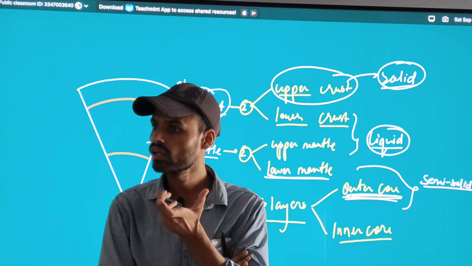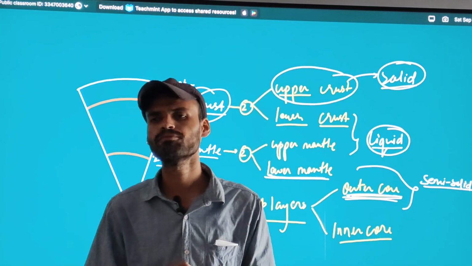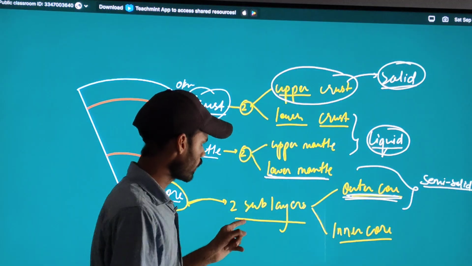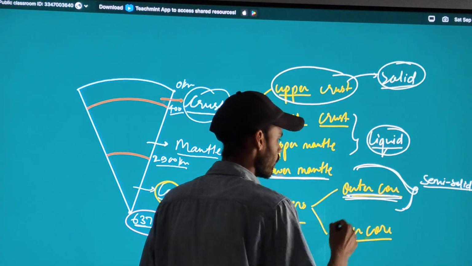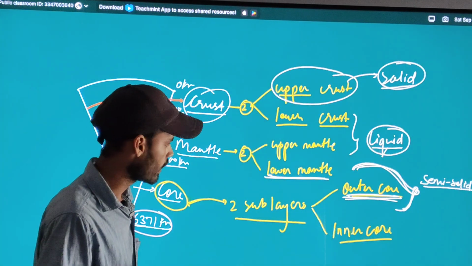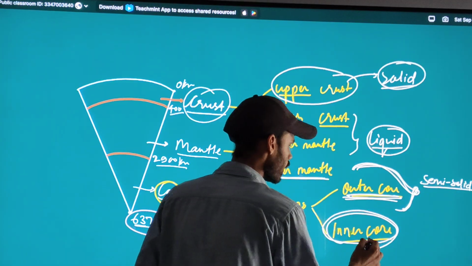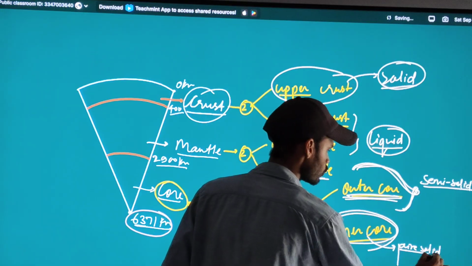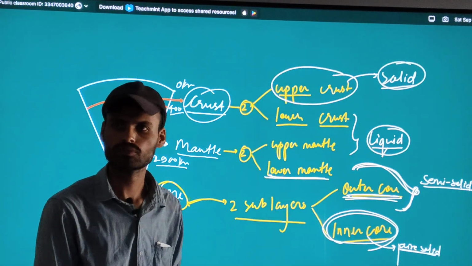It is a synthesis of solid and liquid. Understand? So here also, this portion of the internal earth is semi-solid. And the inner core is pure solid.